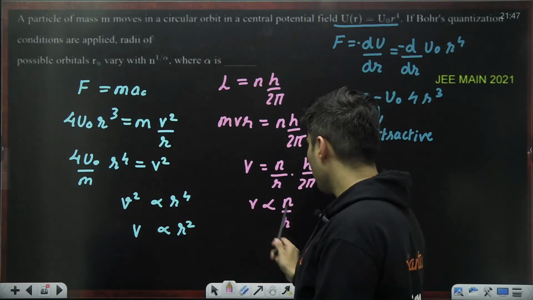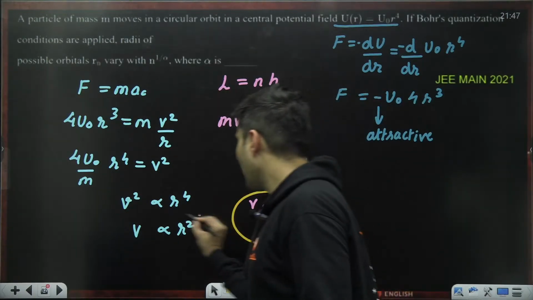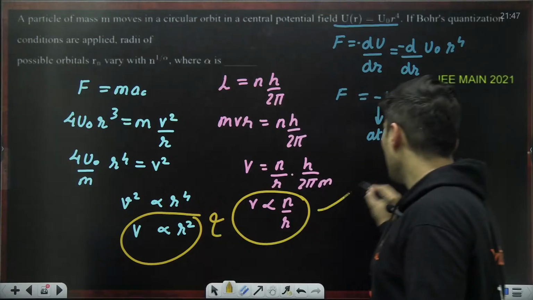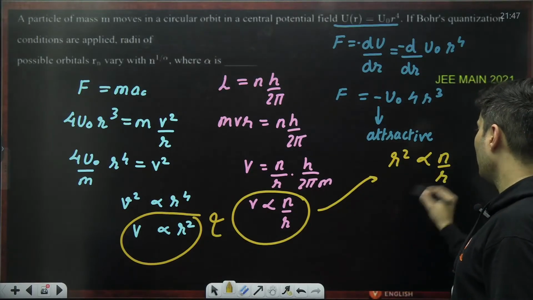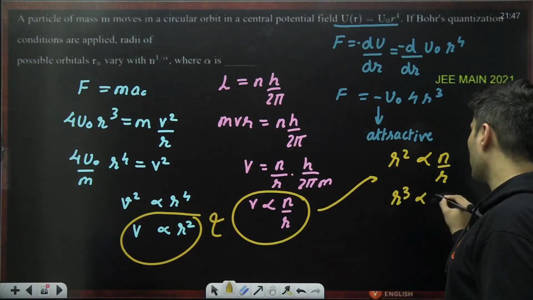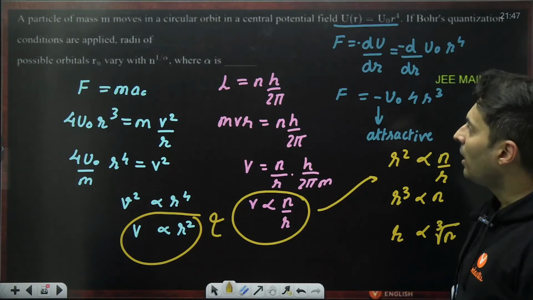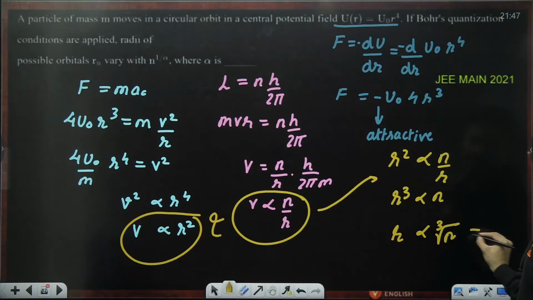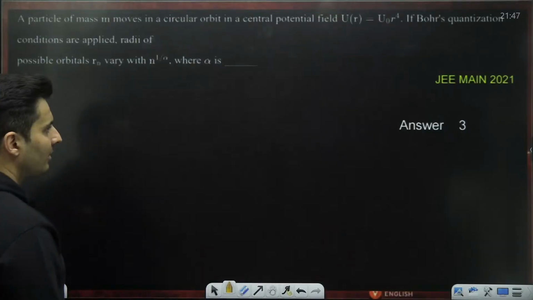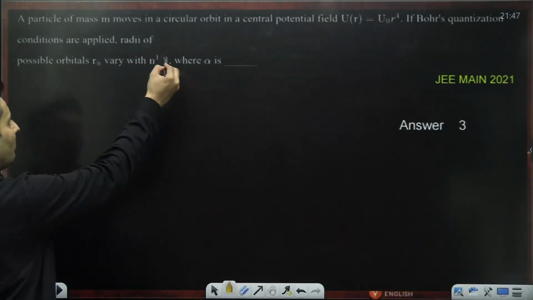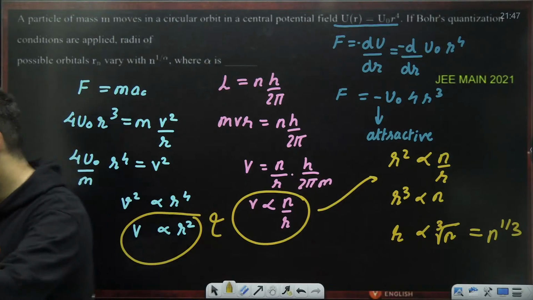Velocity is proportional to this, and velocity is proportional to this also. From this and this, what do you get? Basically, r square is proportional to n by r. Therefore, r cube is proportional to n. Therefore, r is proportional to the cube root of n, which is nothing but n raised to 1 by 3. So hence that should be the answer. Yes, 1 by something. What is that something? The answer is 3. That is how you solve this.